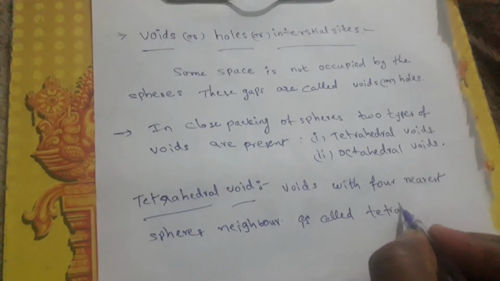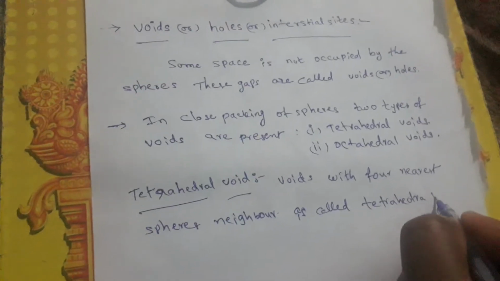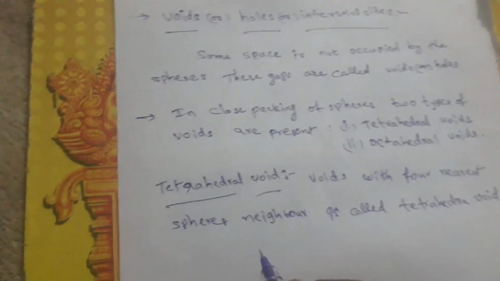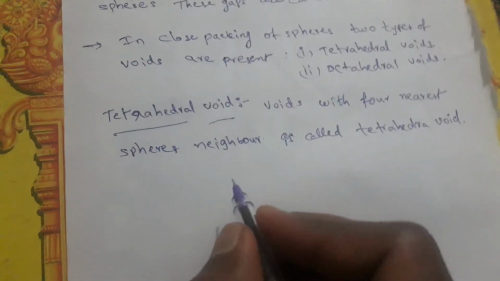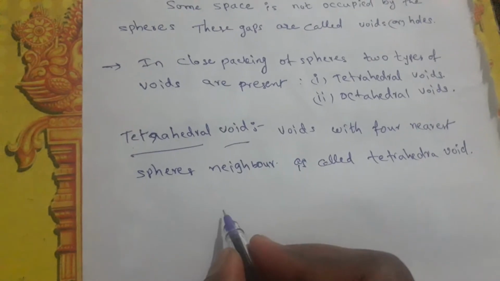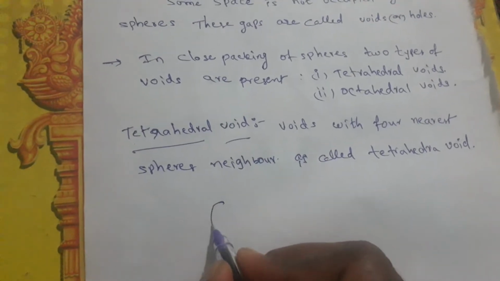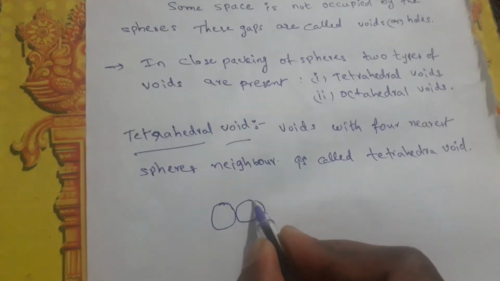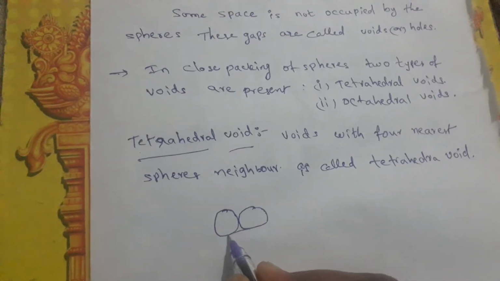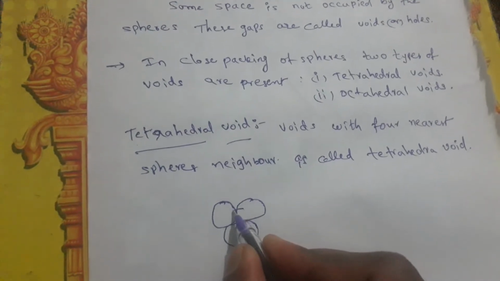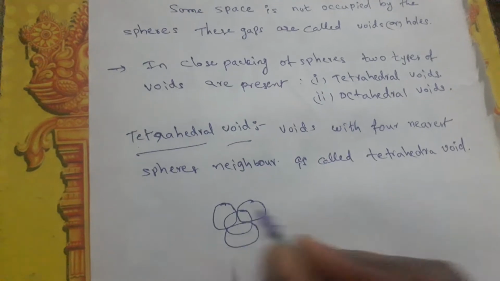Tetra means four. If you see, our methane structure is tetrahedral. Here also atoms or spheres are present. I can take four spheres: this is the second sphere, here there is a third sphere, and on the top of this another sphere is present. This is the top sphere.